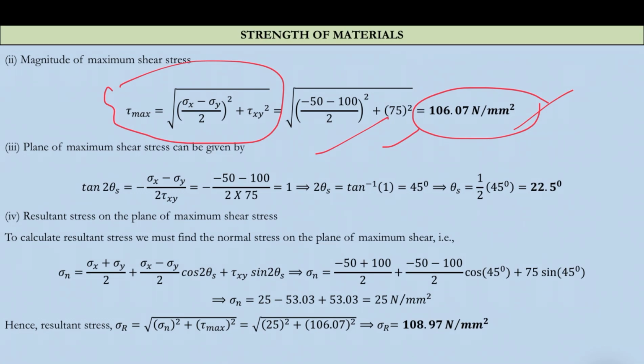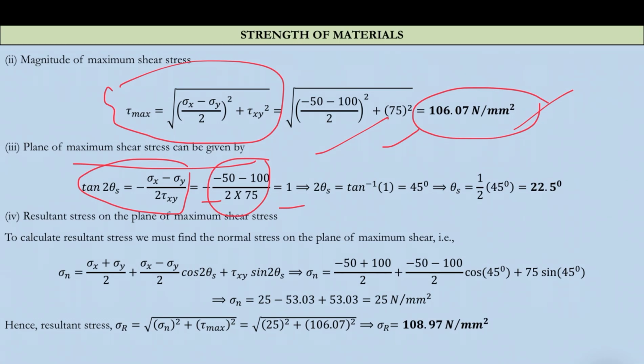Now we want to find the plane of maximum shear stress. The angle is given by tan 2 theta s is equal to negative of sigma x minus sigma y by 2 tau xy. All the values are given here, so you can put them in, and finally we get minus 150 by 150, and with the negative sign it becomes plus, so it is 1.